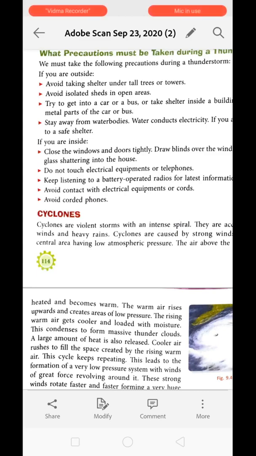Okay, next, avoid contact with electrical equipment or cord. Yes, we should avoid contact with any electrical equipment. We should also not switch it on. Now avoid corded phone. We are supposed to avoid corded phone as well.